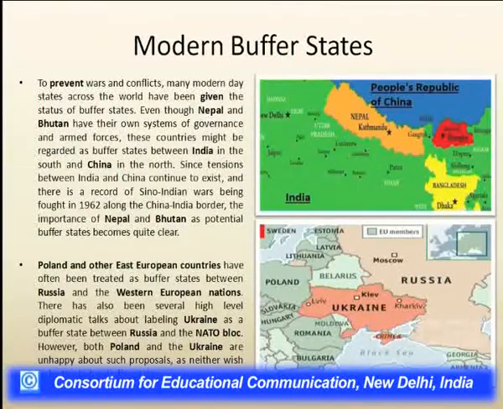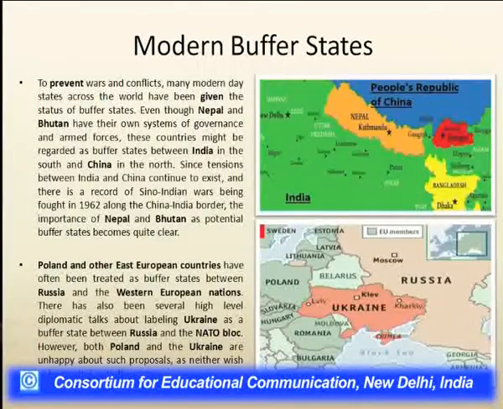And what are the different states that work as buffer states in modern times? In fact, to prevent wars and conflict, various modern states across the world have been given the status of a buffer state. We can take the example of Nepal and Bhutan. They have their own system of government and their own armed forces, and these two countries are regarded as buffer states between India on the southern side and China on the northern side.